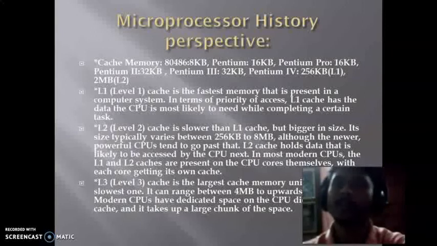In the 80486, 8 kilobyte of cache memory was used. In Pentium, 16 kilobyte of cache memory was used, and in Pentium 4, 256 kilobyte of level 1 and 2 megabyte of level 2 cache memory were used.